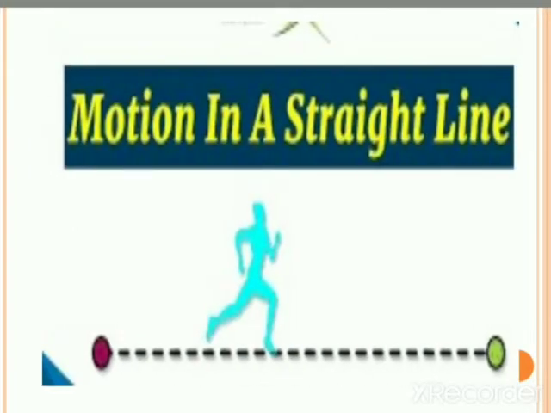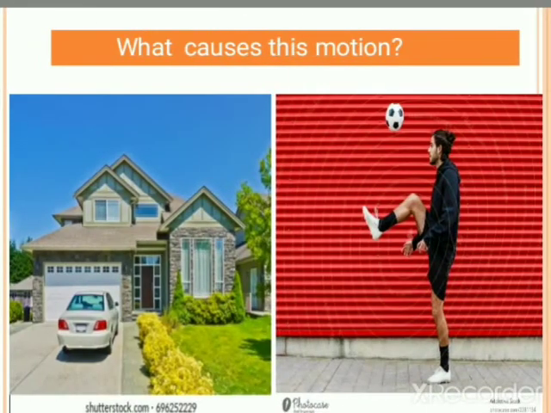In the previous chapter, we have studied about the motion of a body in a straight line. So you know when a body is in motion, it follows a straight line. But my question is, what causes this motion? Suppose a car is moving and suddenly a brake is applied. Now when the brake is applied, the car is at rest.